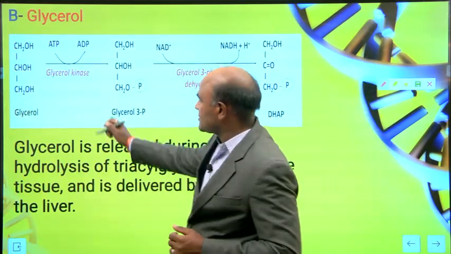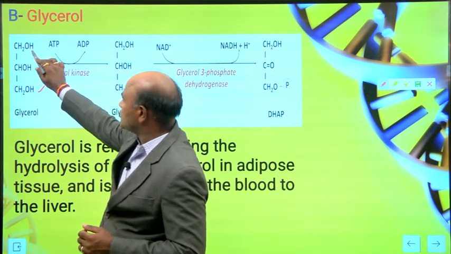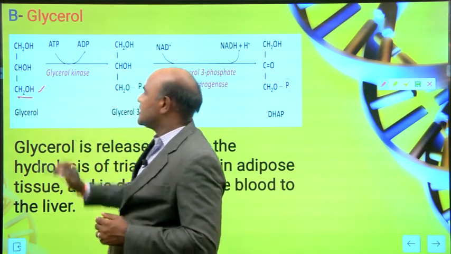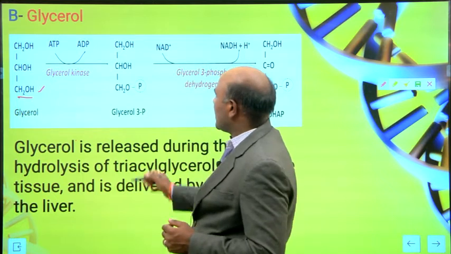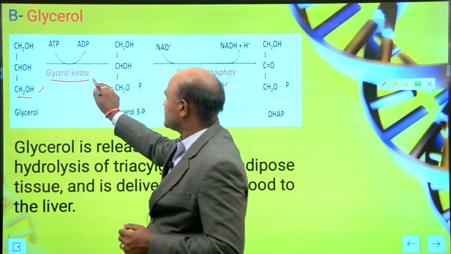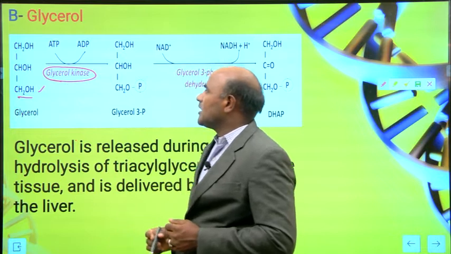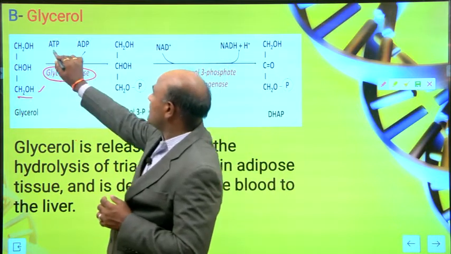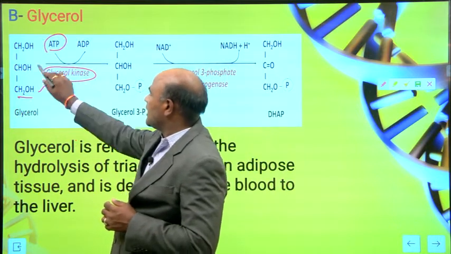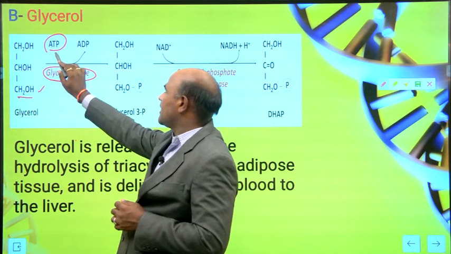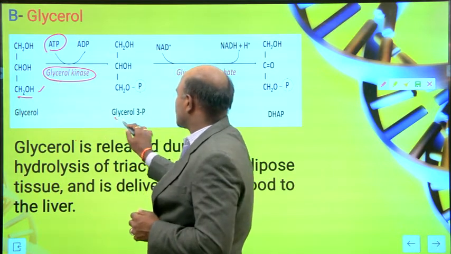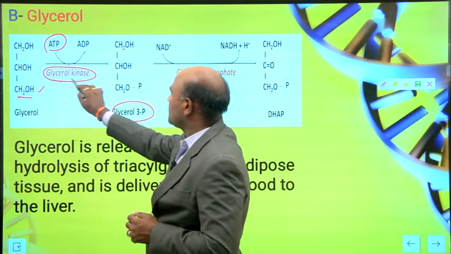And then glycerol. We are using glycerol. This is the structure of glycerol: CH2OH, CHOH and CH2OH. Glycerol kinase is the enzyme we are using here. Glycerol reacts with ATP and produces glycerol 3-phosphate with the help of glycerol kinase.